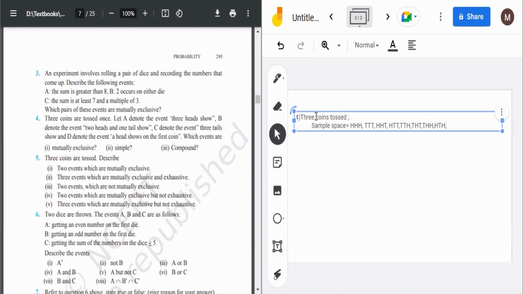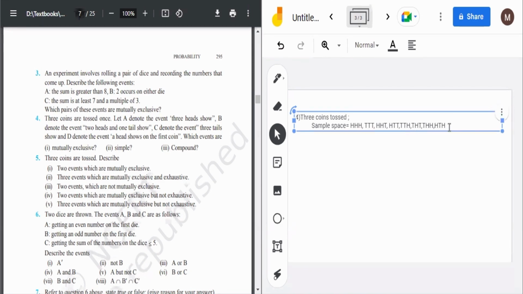Then we have taken single T: head tail head, THH and HHT. Then we have taken triple T. Then we have to take just double T also. Zero T is here. Then double T: HTT, TTH and THT. All the combinations are taken.